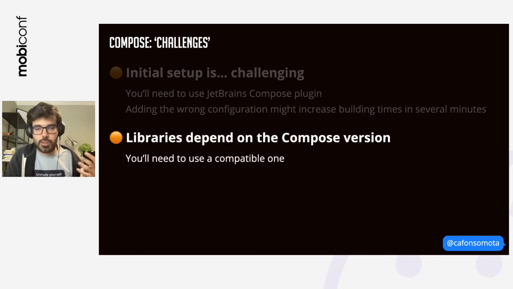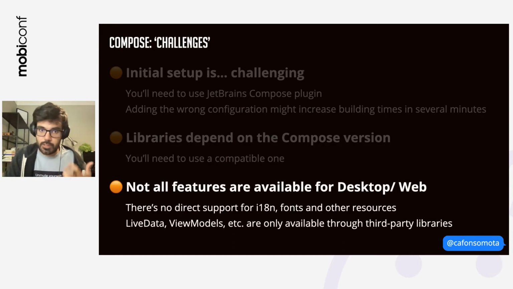If you used Compose on Android, you already noticed this because you want to update the Kotlin version, but you couldn't because you were using Compose and they need to be compiled with the same Kotlin compiler. So you need to use a compatible one. Not all features are available for desktop and the web.